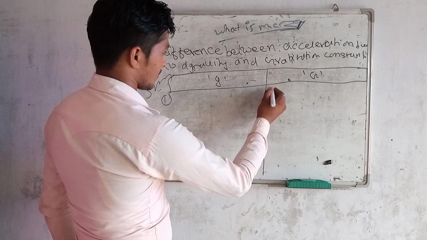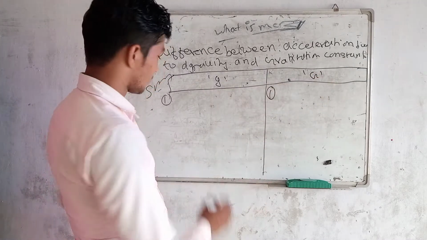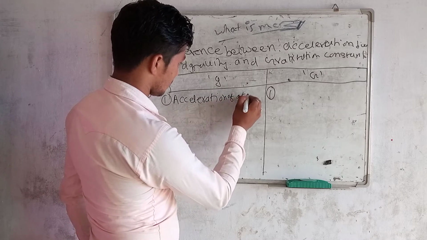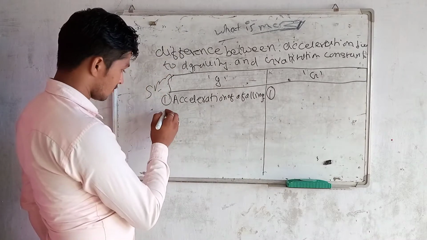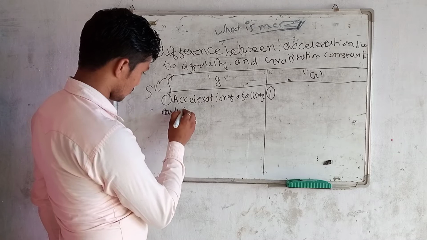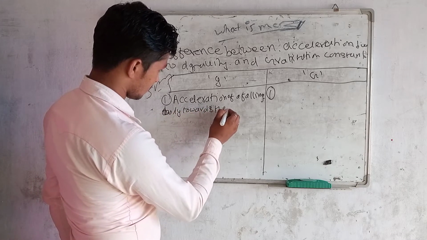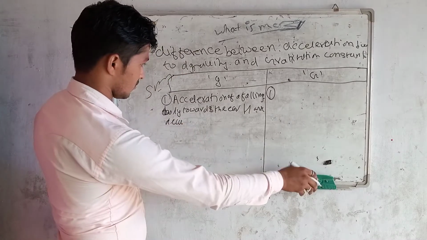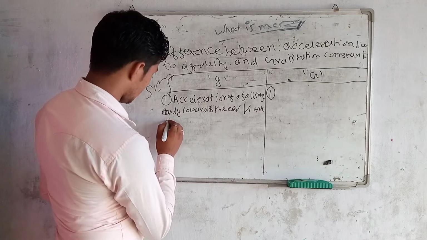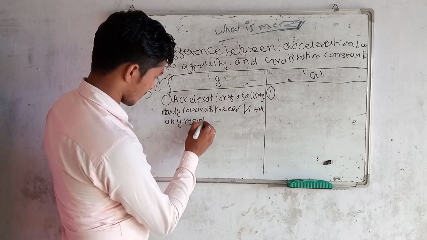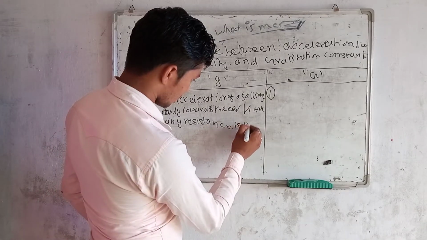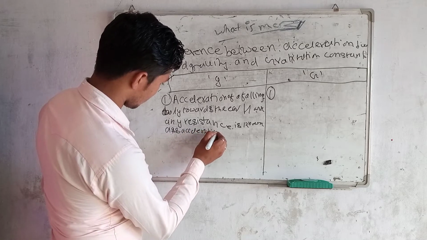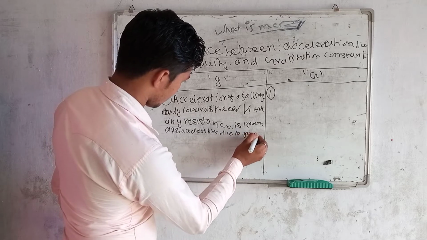Now, the first difference between acceleration due to gravity and gravitational constant is: the acceleration of a falling body towards the earth without any resistance is known as acceleration due to gravity.